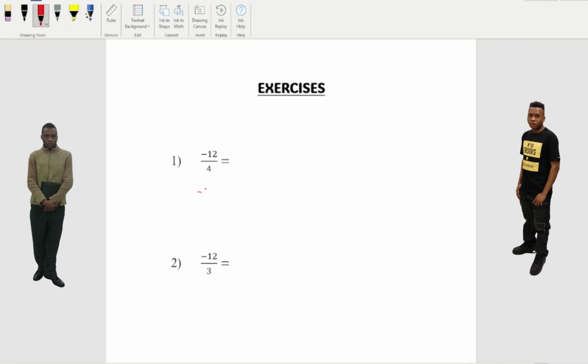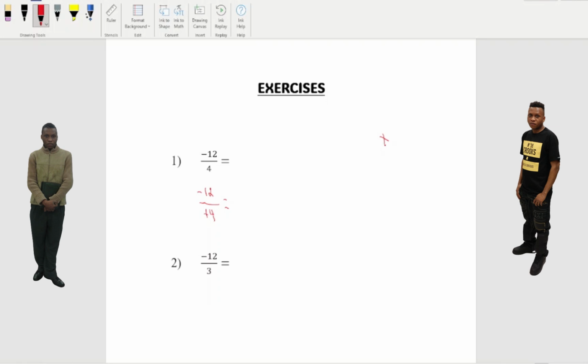Minus negative 12, divide by positive 4 and equal. Right? Now, when you see negative and positive, it gives us negative.